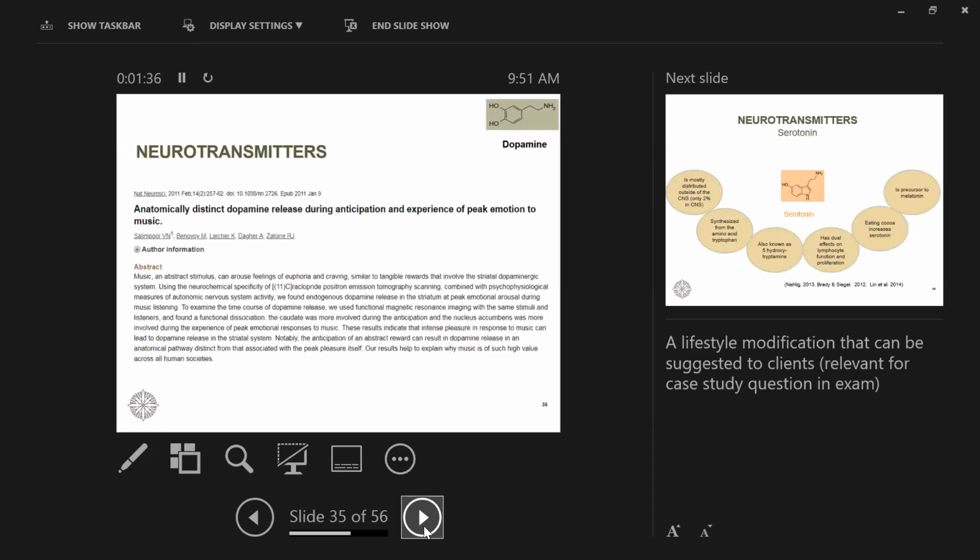Again, my aim is to keep looking out for lifestyle interventions apart from dietary interventions. I went out and took a screenshot from another small study done in 2011 on anatomically distinct dopamine release during anticipation and experience of peak emotions to music. What do you have to say about that?